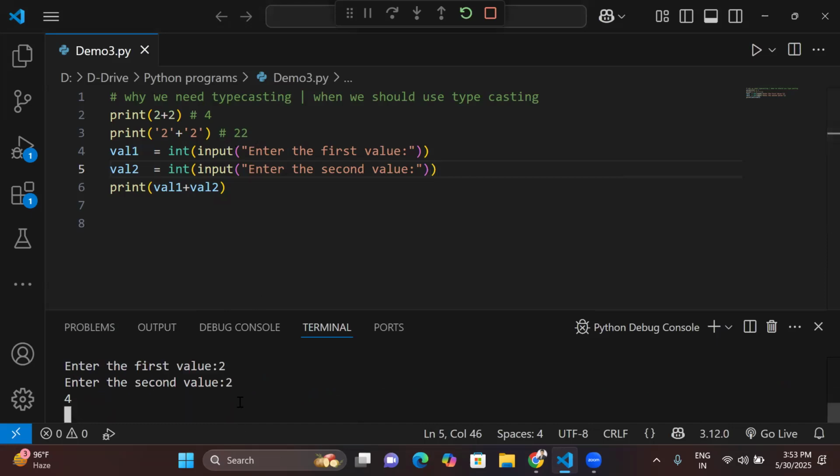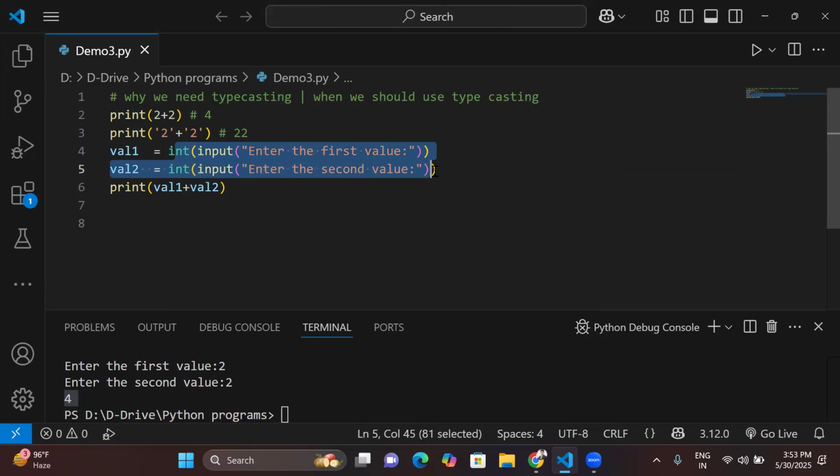So again, I'm just taking 2 and 2, and this time we will get 4. Why are we getting 4? Because we have done the typecasting. This is the perfect answer to why we need typecasting and when we should use it. I hope it is understandable for all of you guys.